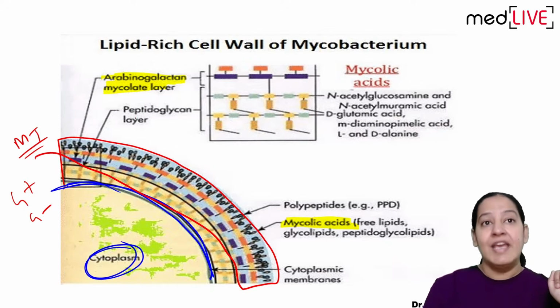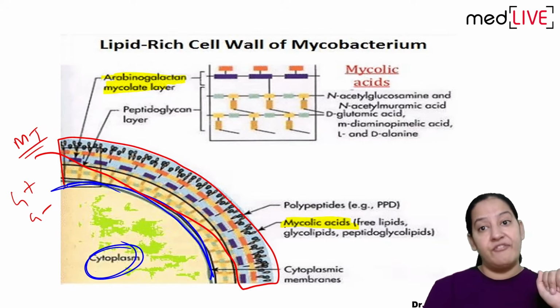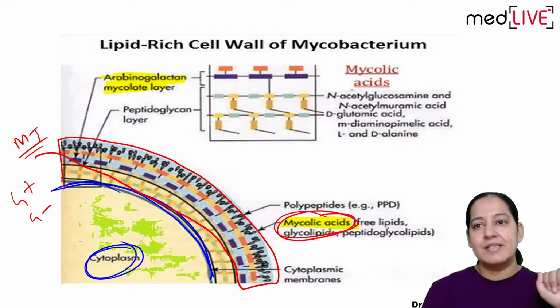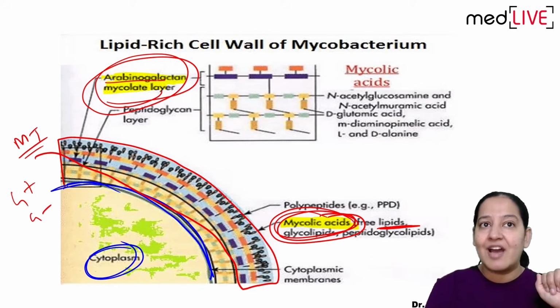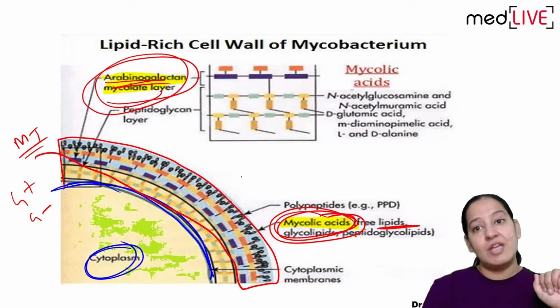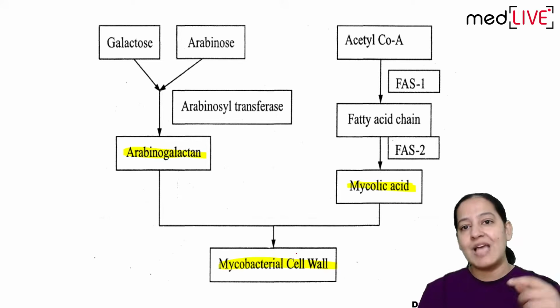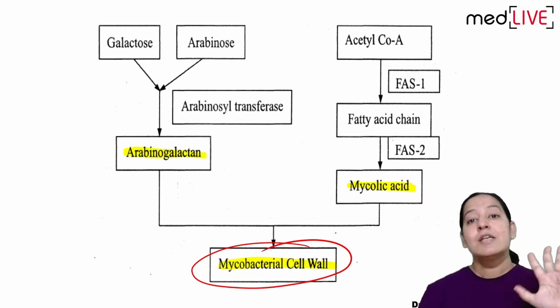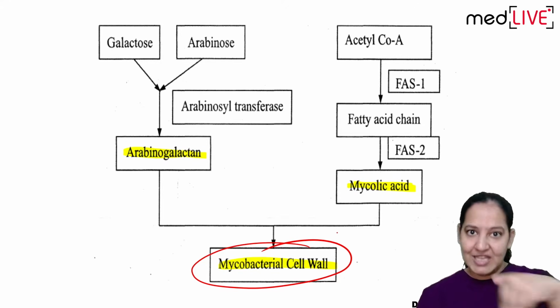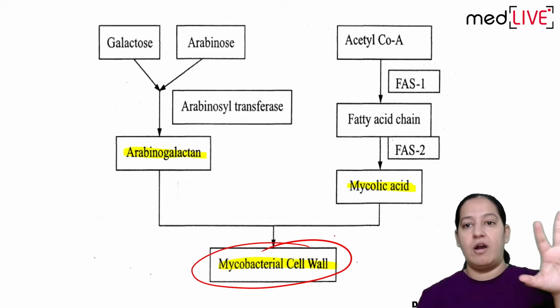What is the difference? Here the cell wall contains two different things. One is mycolic acid, which is a type of lipid, and second is arabinogalactan. These two things are present in the cell wall. So how is the cell wall of the bacteria formed? I'm talking about Mycobacterium tuberculosis, which causes tuberculosis. You have to see the mechanism of formation of the cell wall.